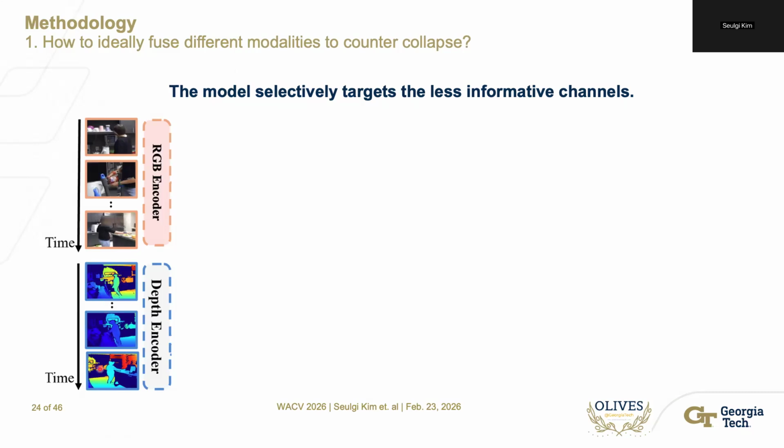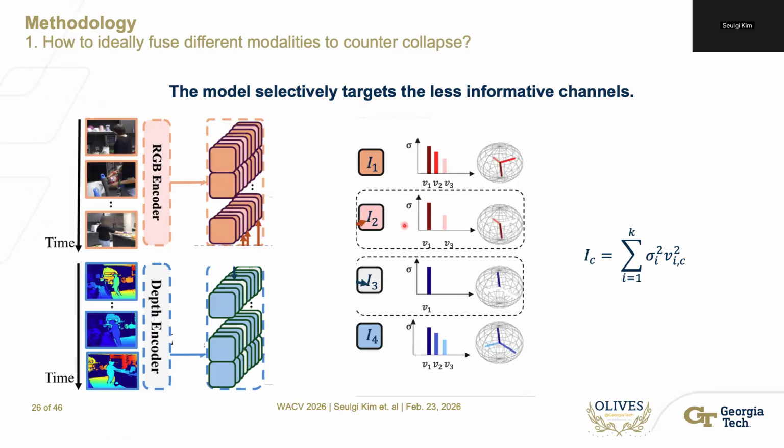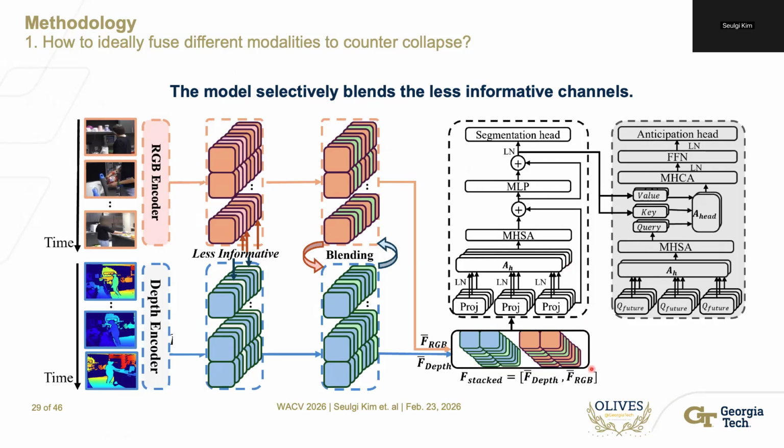So after RGB and depth video is encoded separately, we get the channels from each encoder. Then we calculate the informativeness of each channel with the right equation. Then we selectively target the less informative channels. Once we tell what is a less informative channel, instead of using everything, we blend those less informative channels with those of other modalities with a learnable parameter alpha. And we use this fused matrix to solve the downstream tasks.